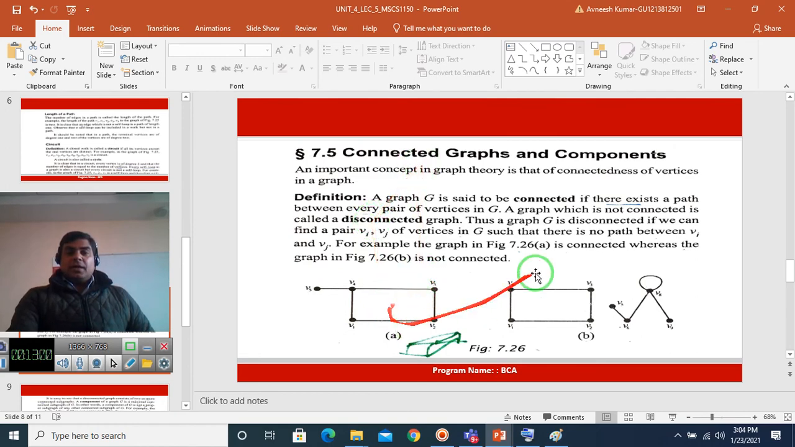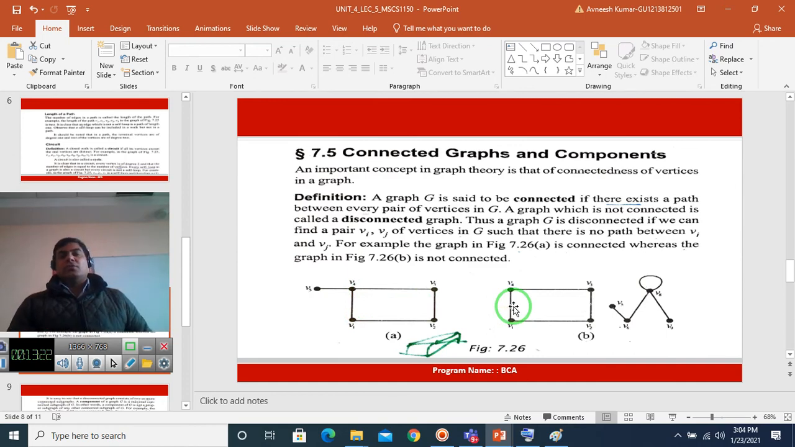If there is one graph, two graphs and three graphs, they are disconnected; this graph and this vertex don't have any edge between them, so they are disconnected. This vertex and this vertex don't have any edge between them, so they are disconnected. So every disconnected graph has some connected subgraphs. These connected subgraphs are called components of the graph.